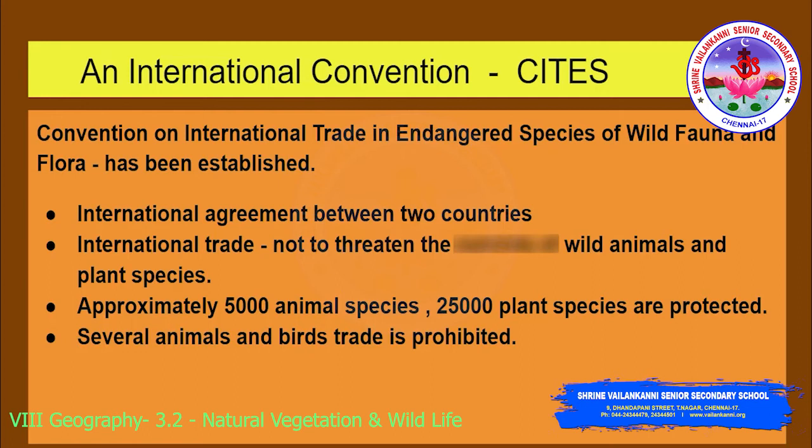During the international trade in wild animal and plant species, they ensure that it does not threaten the survival of the wildlife and the natural vegetation. Roughly 5,000 animal species and 25,000 plant species are protected under this convention, and it also lists several species of animals and birds whose trade is prohibited.